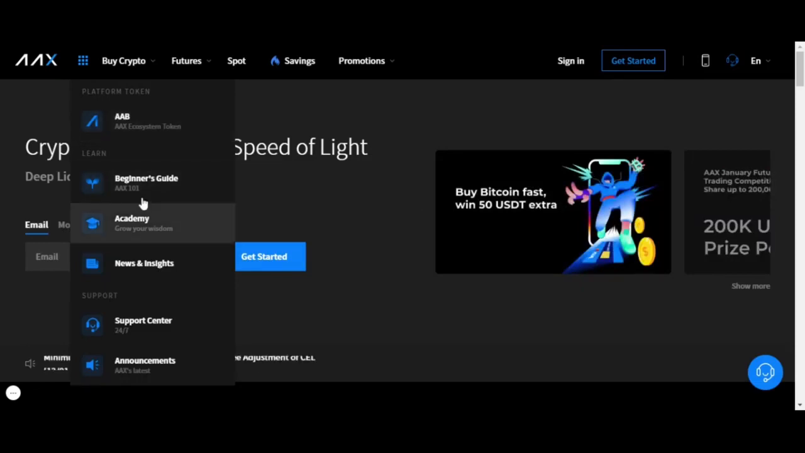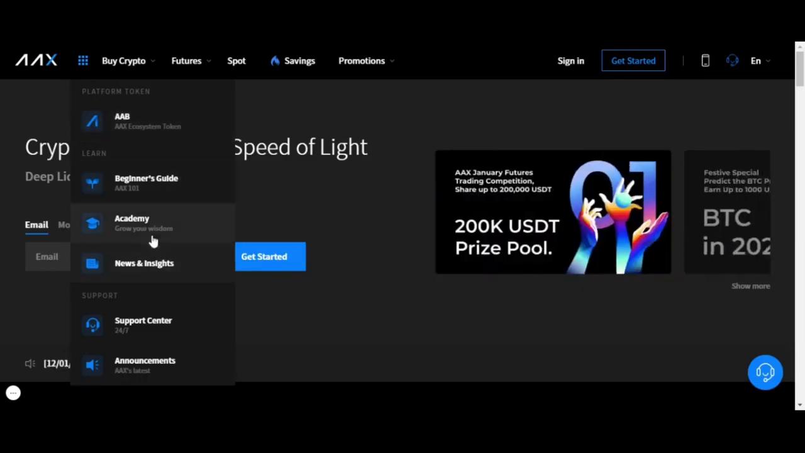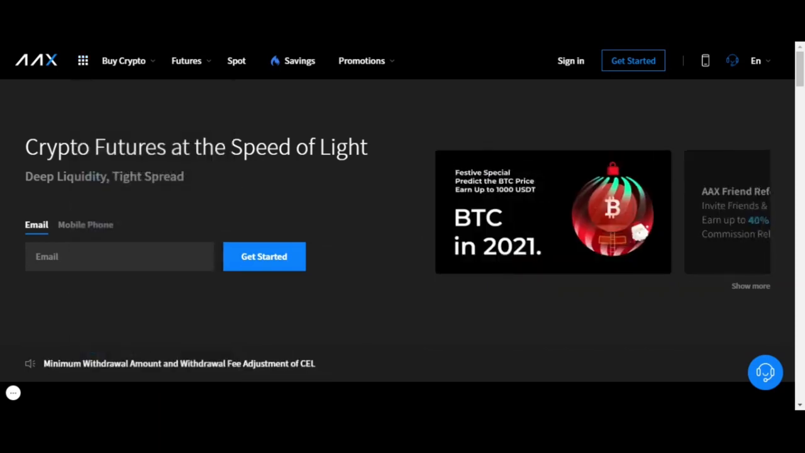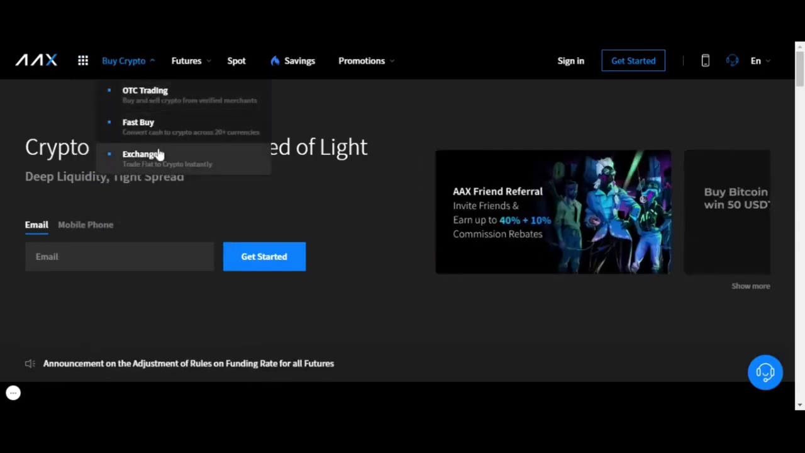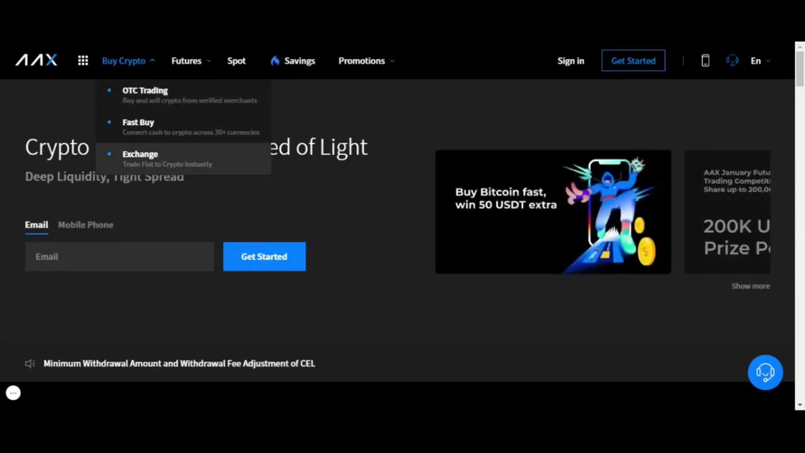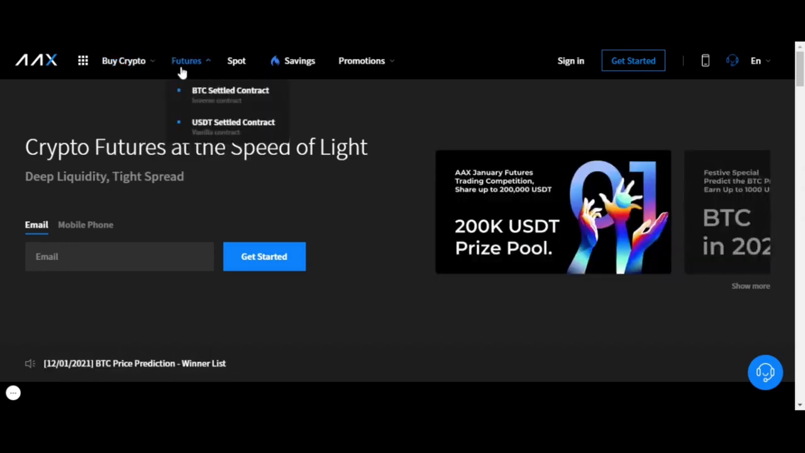So if you want, you can actually go into the beginner's guide or the academy if you want more in-depth things on trading and how to actually use AAX. But we're just going to cover basic things. So they have the ability to buy spot crypto, so like fast buying. You have the exchange, so if you have, let's say, USDT on the AAX platform, you can exchange it over to, let's say, BTC or ETH, and then you have futures.